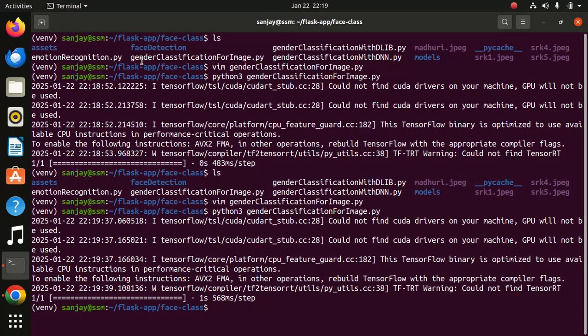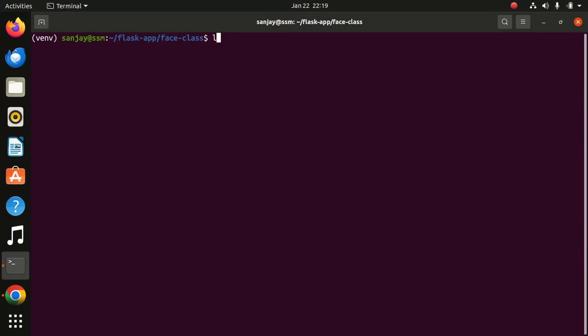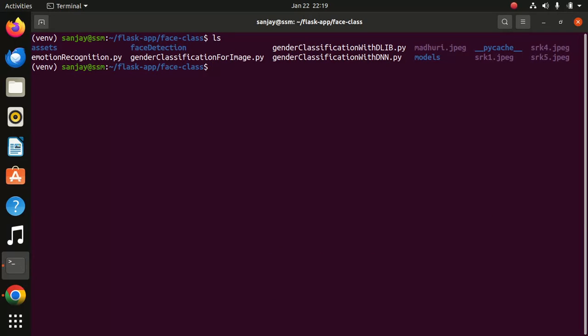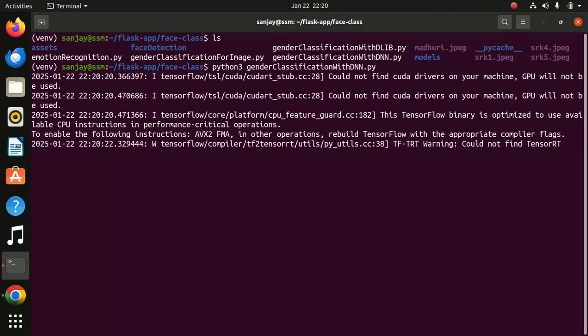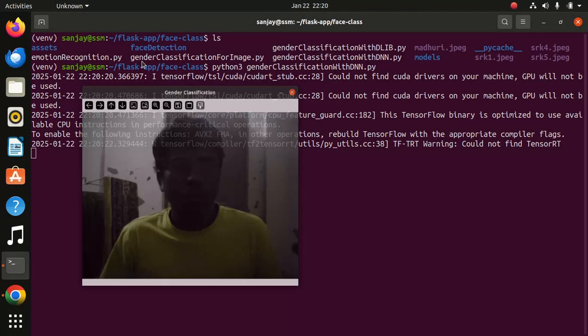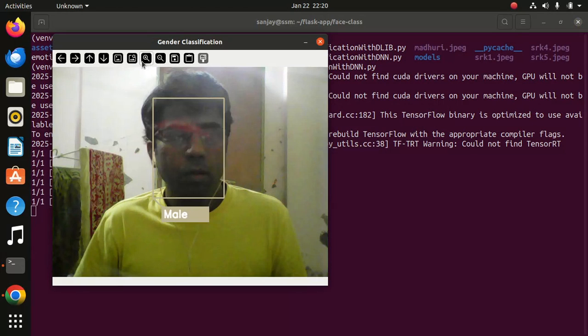Now at the last, gender recognition from the live webcam, now with the DNN library, Python 3, gender classification. Yes, it is recognizing male.